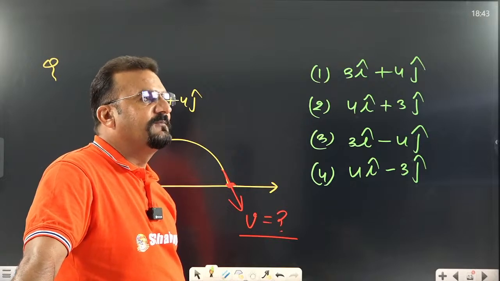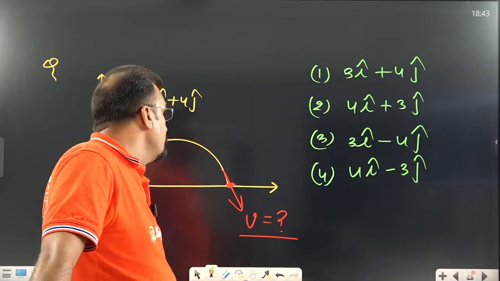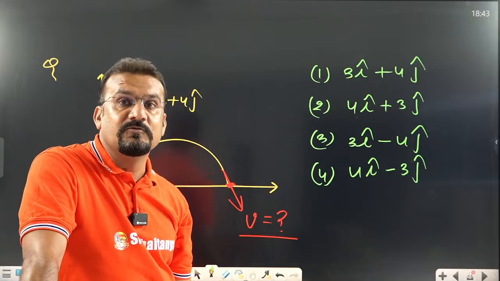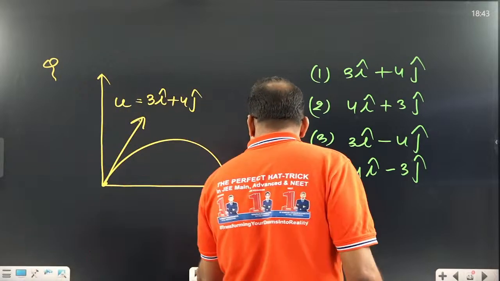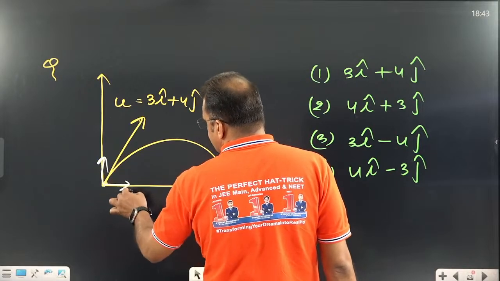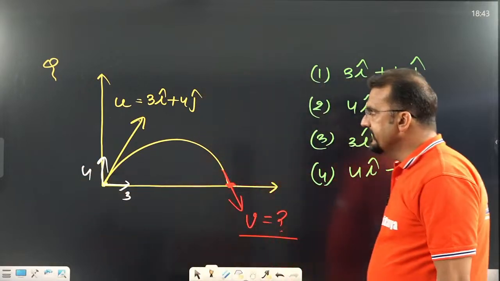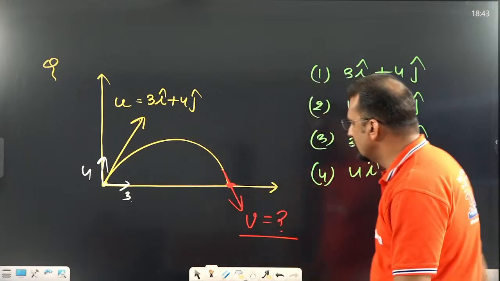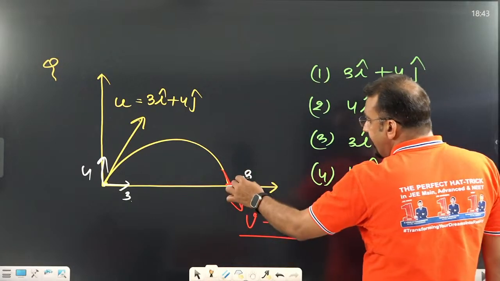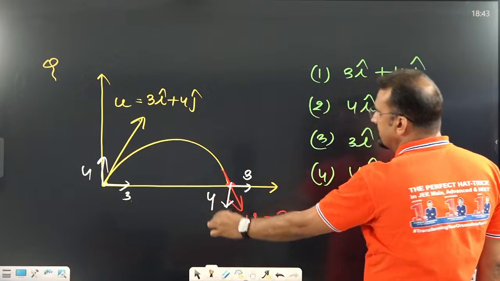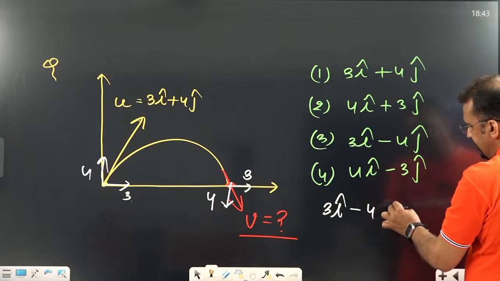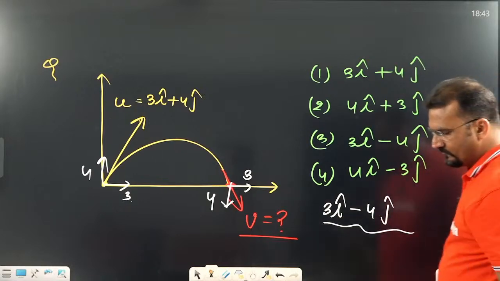See, you are right as per whatever concept I told you, that is okay. What I told you, whatever velocity is given, it will hit with the same velocity, meaning same speed. But you observed one thing. What is that? That is very important. This u cos theta velocity is 3 and this is 4. Getting it? i cap means 3, j cap means 4. When it again hits the ground, this 3 is not going to change, but the direction of 4 is downward. That's why 3i cap will be positive, but j cap is negative. This is the logic behind this question.